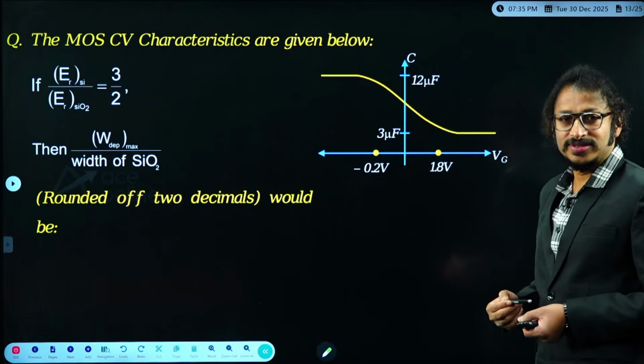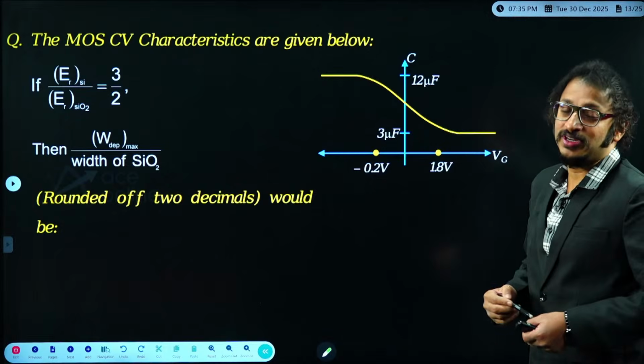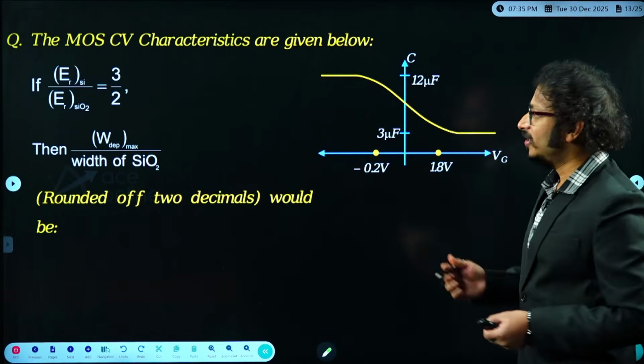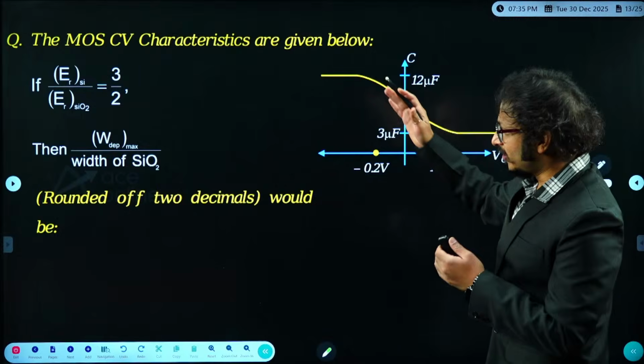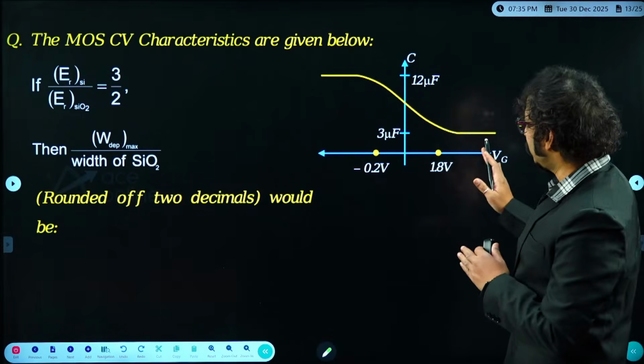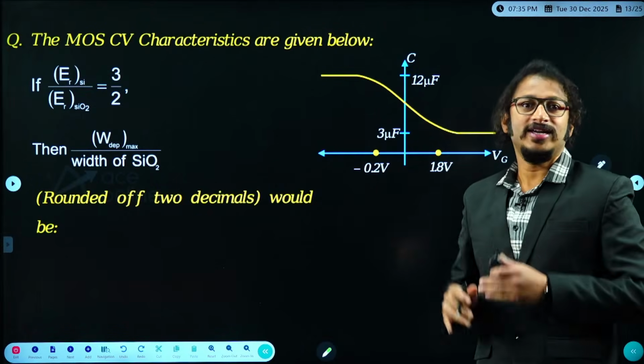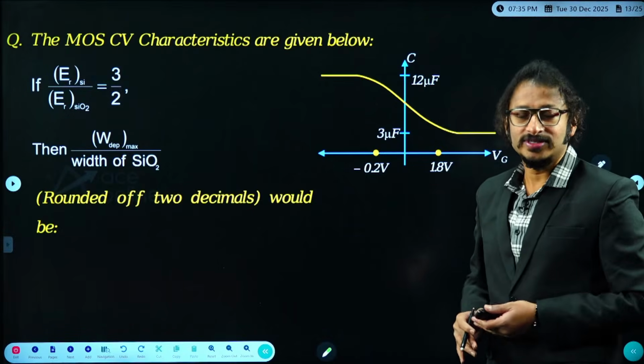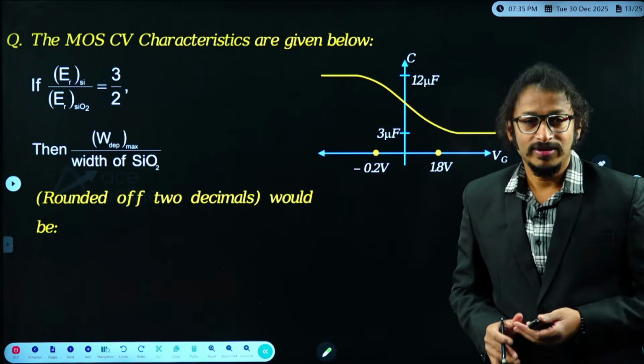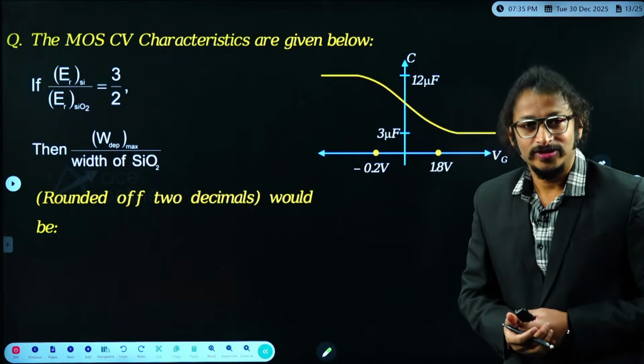C minimum indicates this must be a high frequency CV characteristic. It is not low frequency, it is a high frequency CV characteristic. The examiner has not given anything, but by seeing the graph, your mind should give you the answer. That's the beauty of preparation for competitive exams like the GATE exam or engineering services. Correct or not, dear students, right?